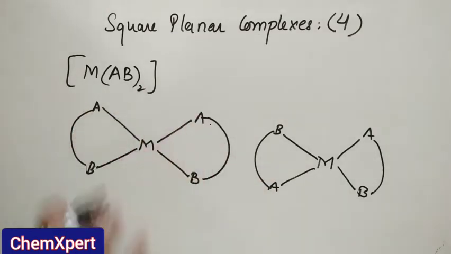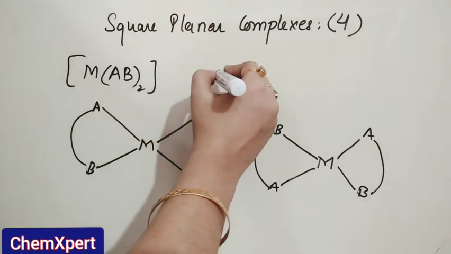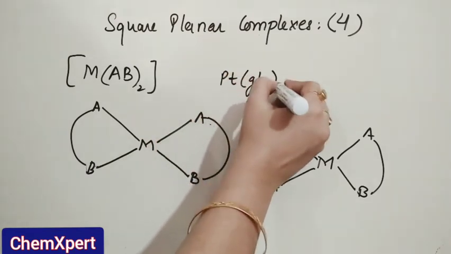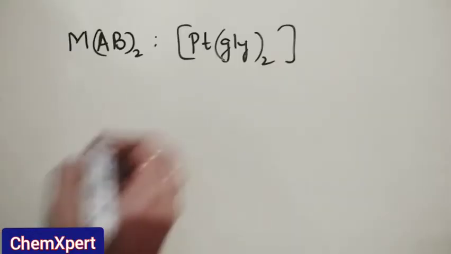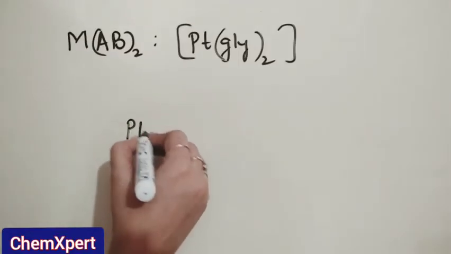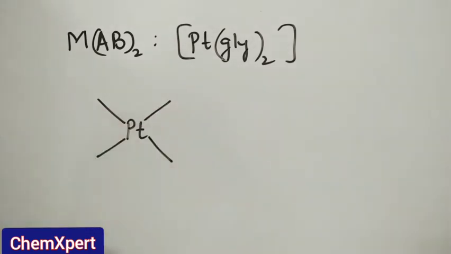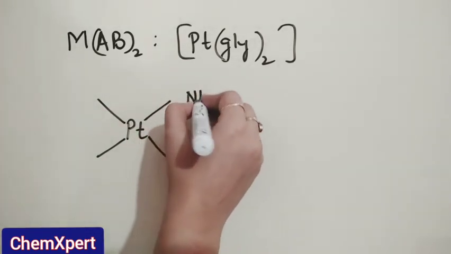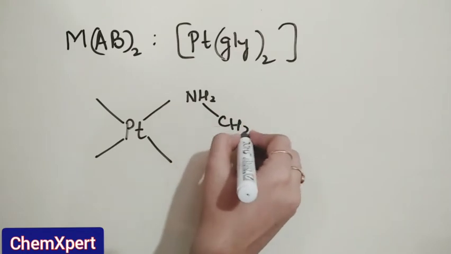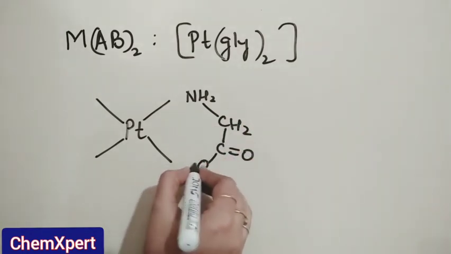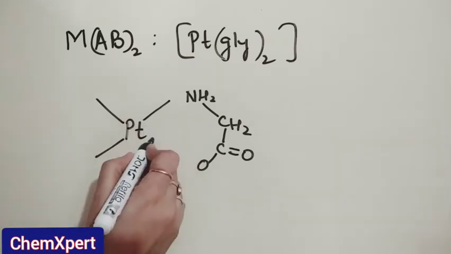I will demonstrate with one example, that is platinum glycinate whole twice. Now we will discuss the structure of this complex. So platinum and the glycinate. Glycinate is NH2, CH2, COO-, which is binding to this part.